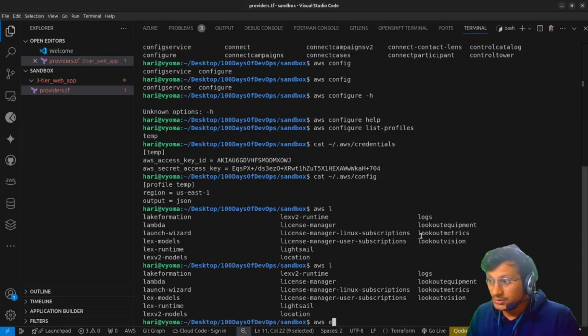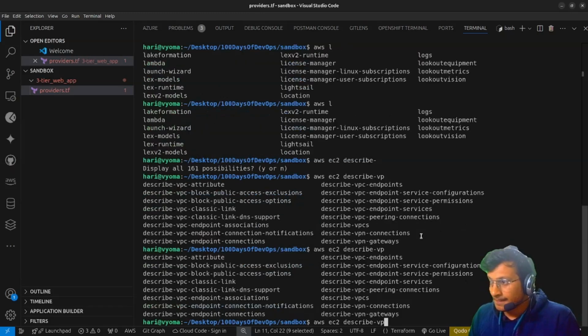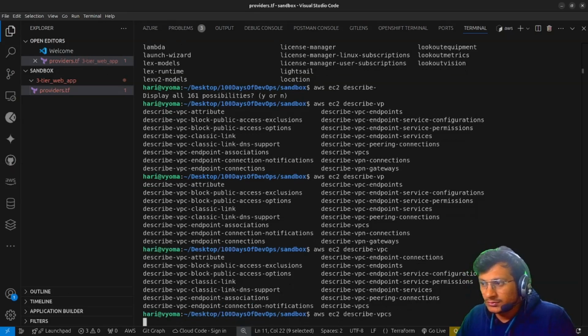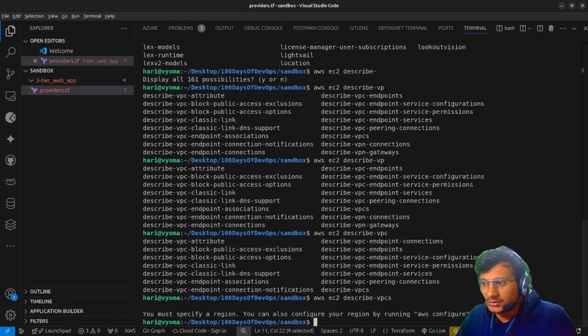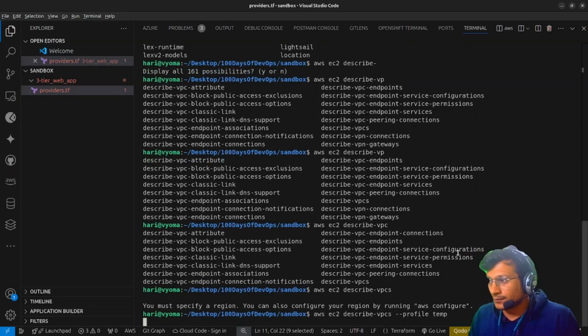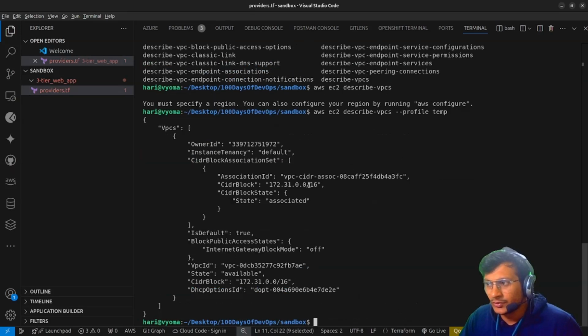We have AWS EC2 describe VPCs. Yeah, VPCs. So let's check. Must specify, yeah, must specify region. So right now we haven't used any profile temp. Let's just see. Yeah, so it is showing me this.